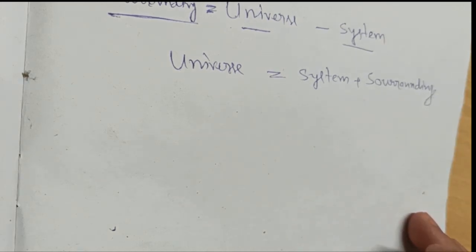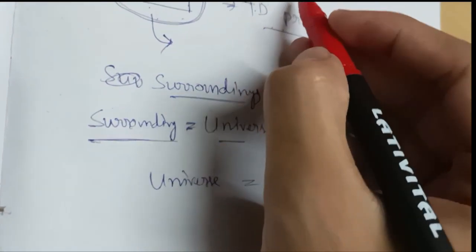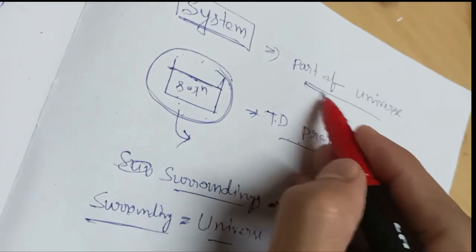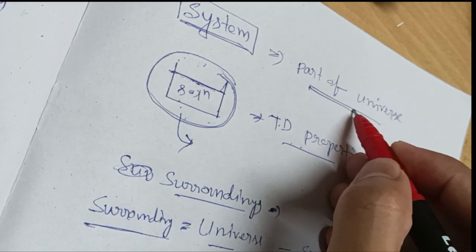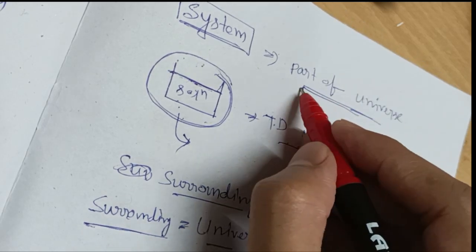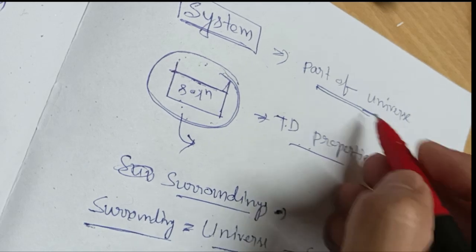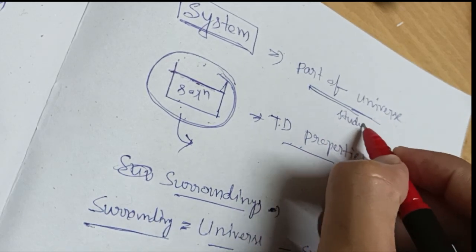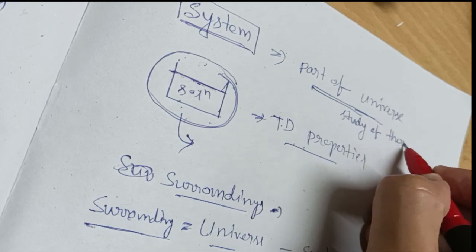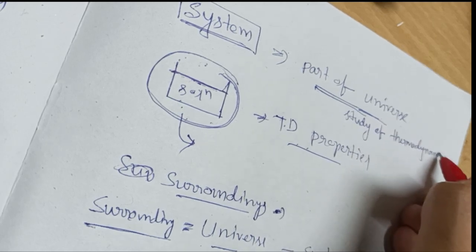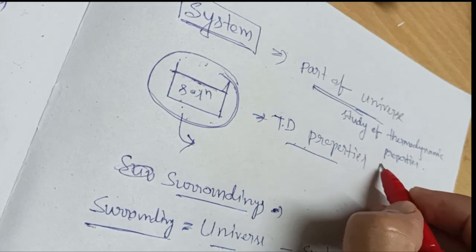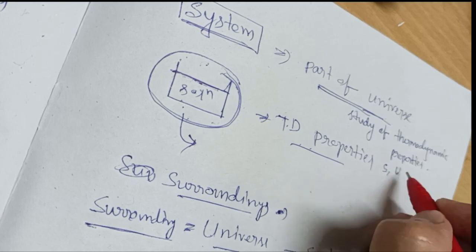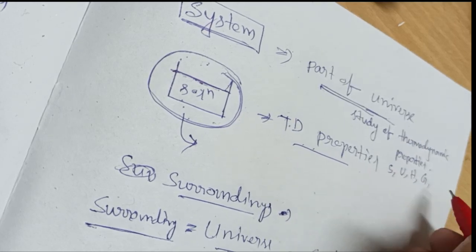So what is a system? The system is the part of the universe that is selected for the study of thermodynamic properties like entropy, internal energy, enthalpy, Gibbs free energy.